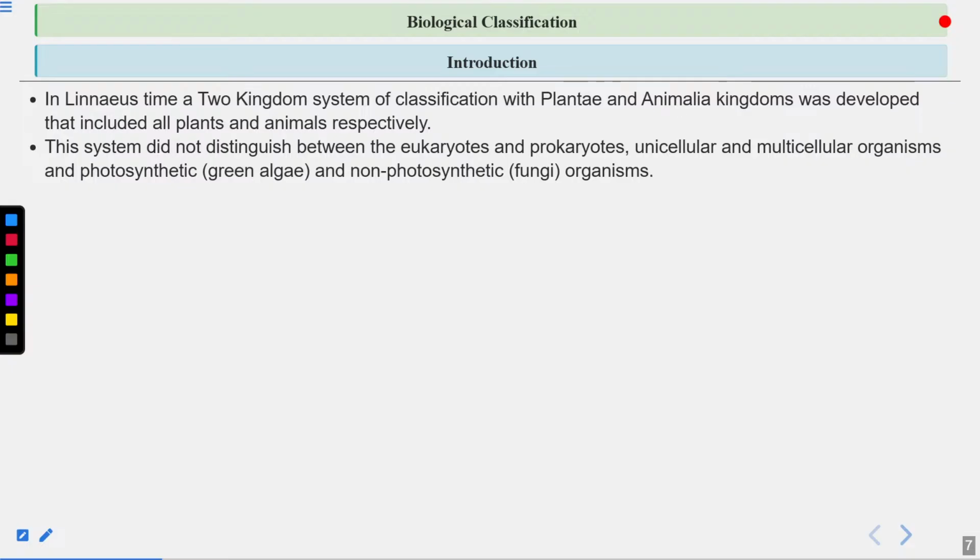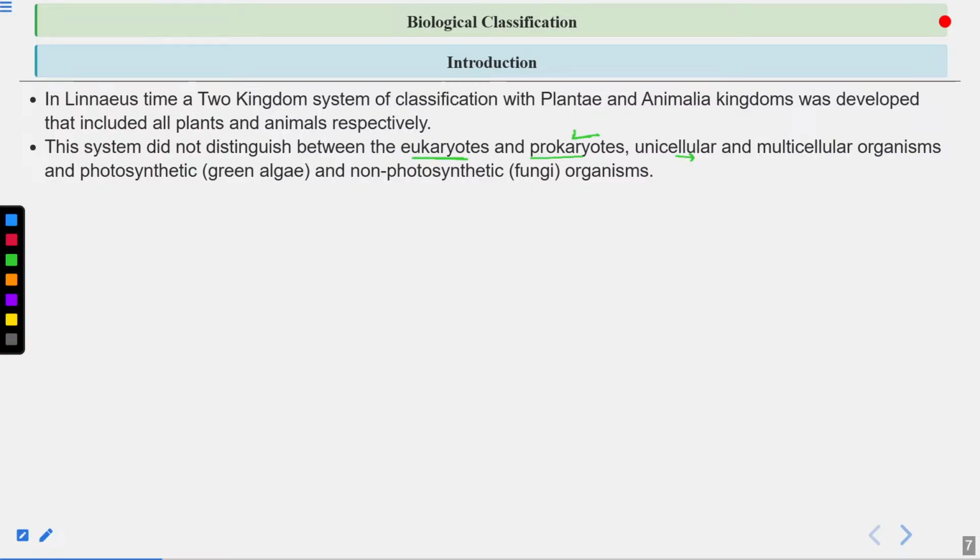So this system did not distinguish between the eukaryotes and the prokaryotes, first of all. So you should know the limitations of the two kingdom classification. Eukaryotic and prokaryotic organisms were placed in the same group. Prokaryotes, these are bacteria, and the rest of the organisms are eukaryotes. So they were placed in the same group. Clear?